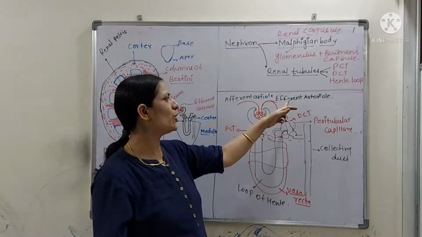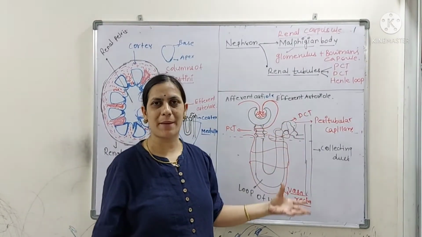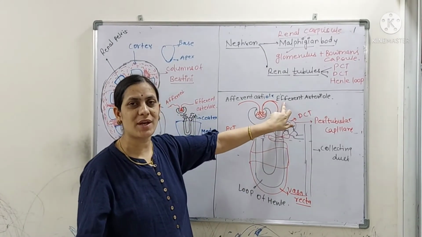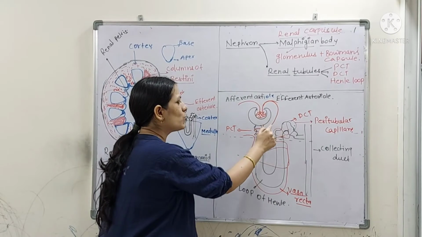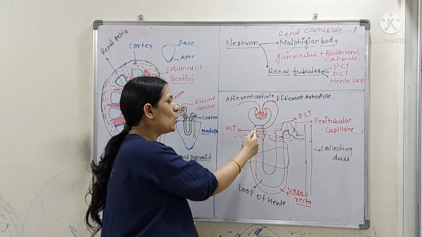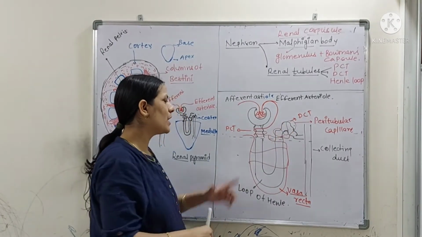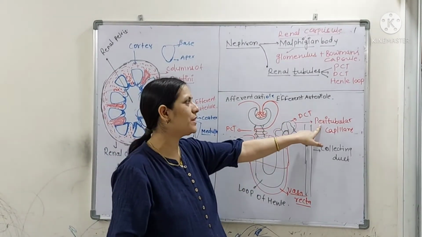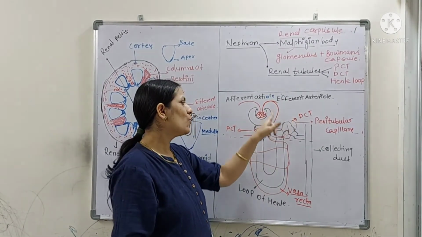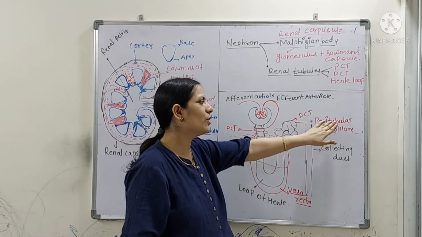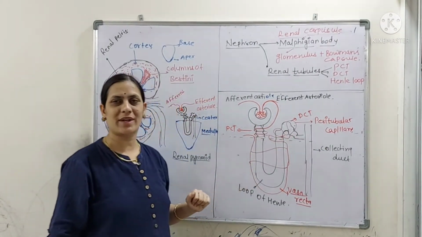So the efferent arteriole is moving out of the Bowman's capsule. We will check here that these efferent arterioles are getting coiled or wrapped over the PCT and DCT. You could call these structures peritubular capillaries. When the efferent arteriole is wrapped over the PCT and DCT, you call that capillary a peritubular capillary.